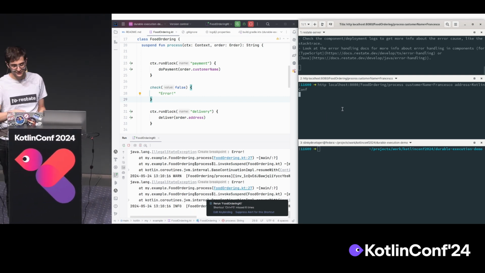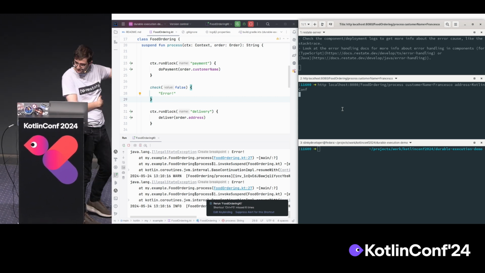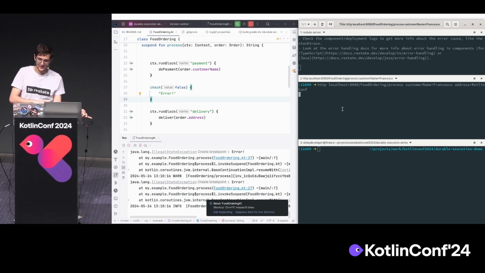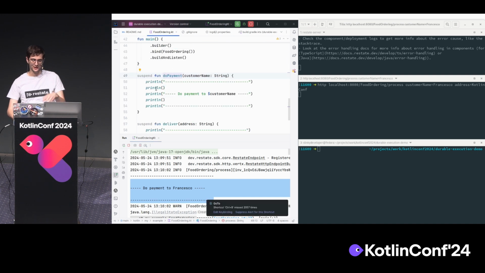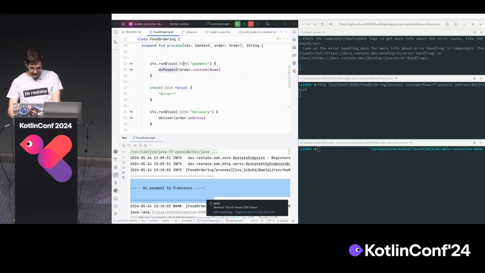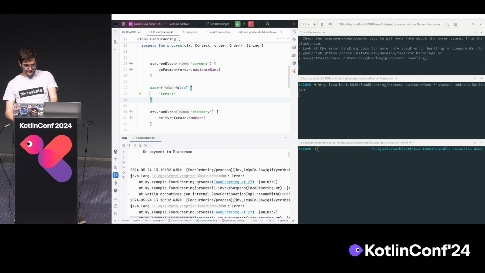What's happening here is that the HTTP client over there is waiting to have a response. And on the other side, you see two things going on. First, at the beginning, we logged do payment. This do payment function just does a print line, so very simple. And this function was executed. But then after that, we stumbled on the check faults, right? And you see that the exception gets logged and so on.